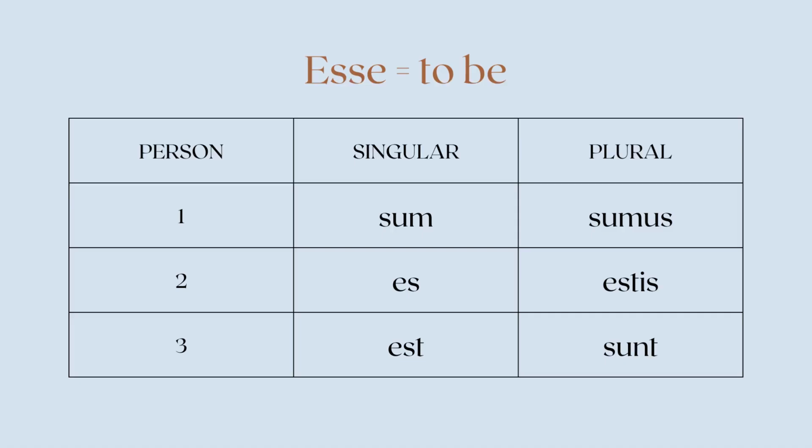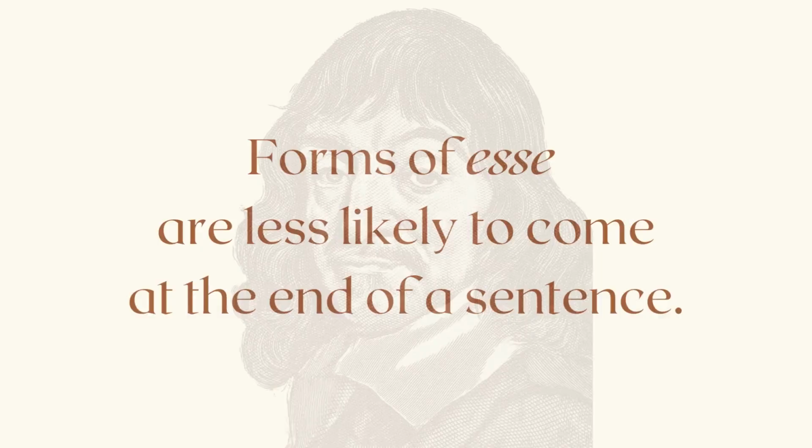So here's the paradigm of esse, to be, in the present tense. Sum, I am, es, thou art, est, he or she or it is, sumus, we are, estis, you are, sunt, they are. Now, when it comes to word order, forms of the verb to be are less likely to come at the end of a sentence, particularly if the writer wants to emphasize the verb. And a very common place to find esse is right in the middle of a sentence.